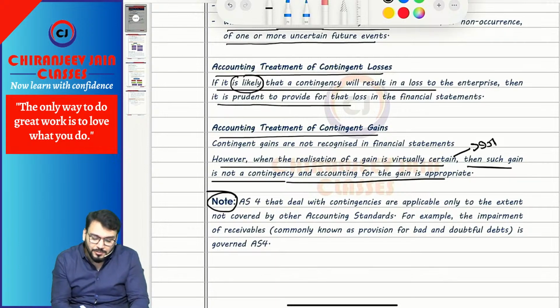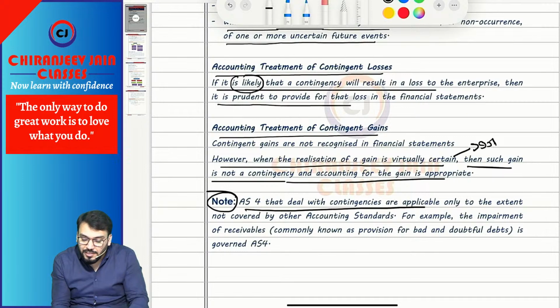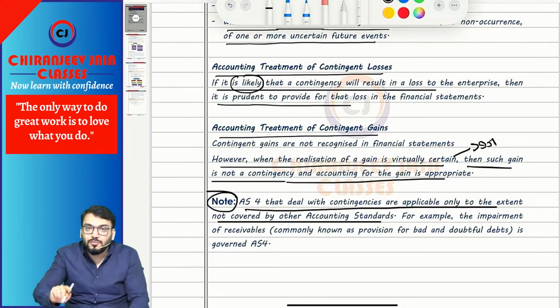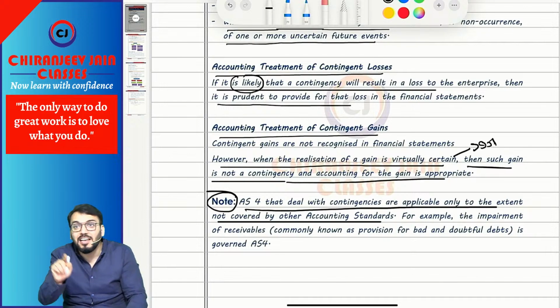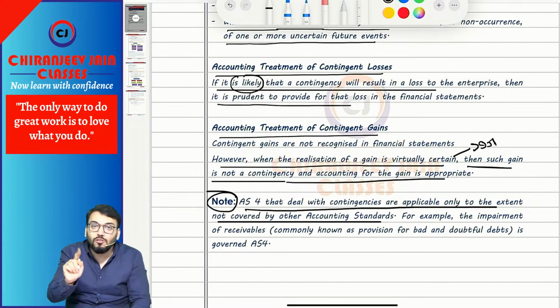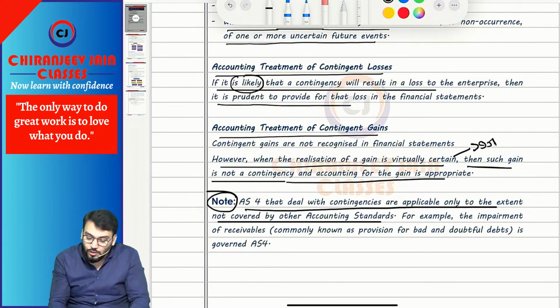However, one note: already I have said that AS4 provisions that deal with contingencies are applicable only to the extent not covered by other accounting standards. Means now after introduction of AS29, most of the contingencies are covered in AS29. So that is now not covered in AS4. For example, the impairment of receivable.